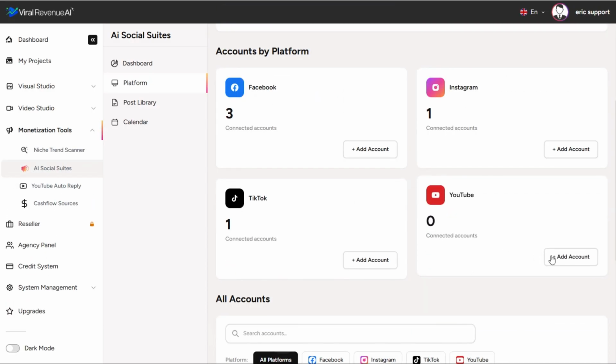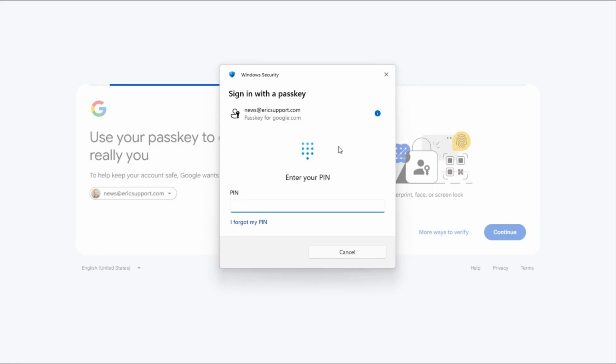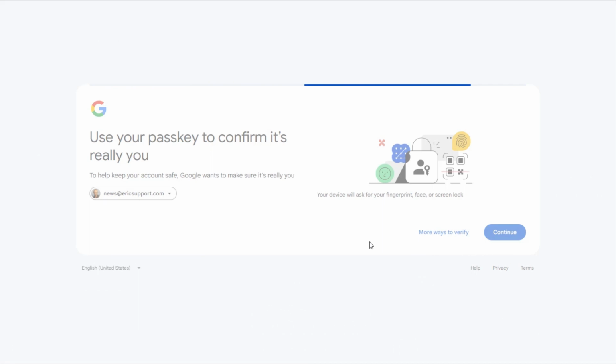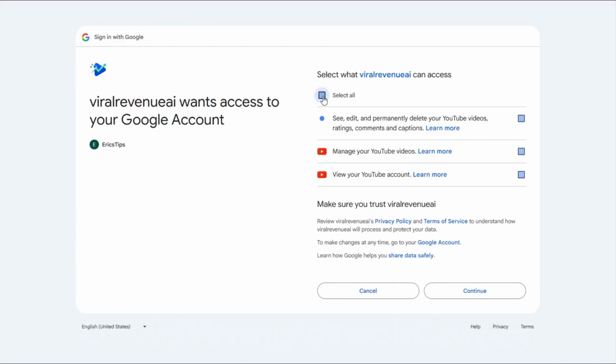Last but not least, let's go ahead and connect a YouTube account. Go ahead and click Add Account. And again, if you are logged into a Google account currently in your browser, it's going to give you that option. Otherwise, you can also choose a different Google account that you want to log into. Click Continue. And just depending on your browser, it might give you a couple different options. I've got Windows Passkey. You might have a password. And then you should see your associated YouTube account. If you don't have a YouTube account, obviously, you can go create one for free. Select your YouTube account, select all to give it permission, and click Continue.